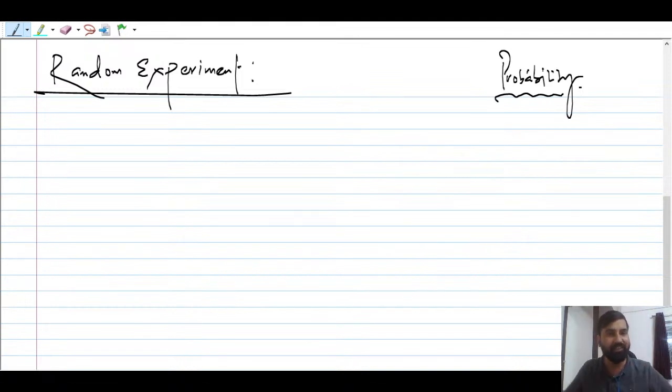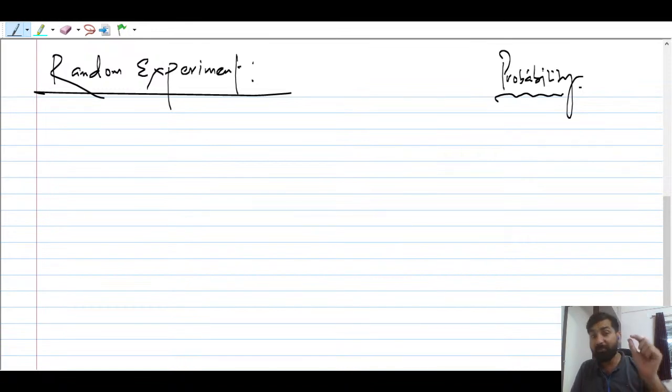See, there are various kinds of experiments going on, but we can't say directly that all the experiments are random experiments. So can somebody tell me in the chat box what are those conditions when we can say that yes, this is going to be a random experiment? Anyone, please answer. What are those conditions which any experiment should satisfy so that we can say it is a random experiment?